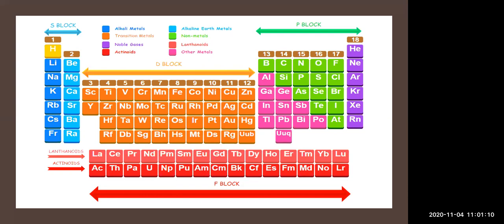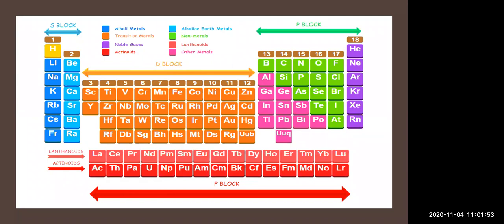So the arrangement of the periods and the groups results in the formation of boxes. Atomic numbers are indicated serially in the upper part of the boxes, and each box corresponds to the place for one element. Apart from these 7 rows, 2 rows are shown separately at the bottom of the periodic table, known as the Lanthanide series and Actinide series, with the f block written below them. There are 118 boxes in the periodic table, including the 2 series. It means that there are 118 places for elements in the modern periodic table.